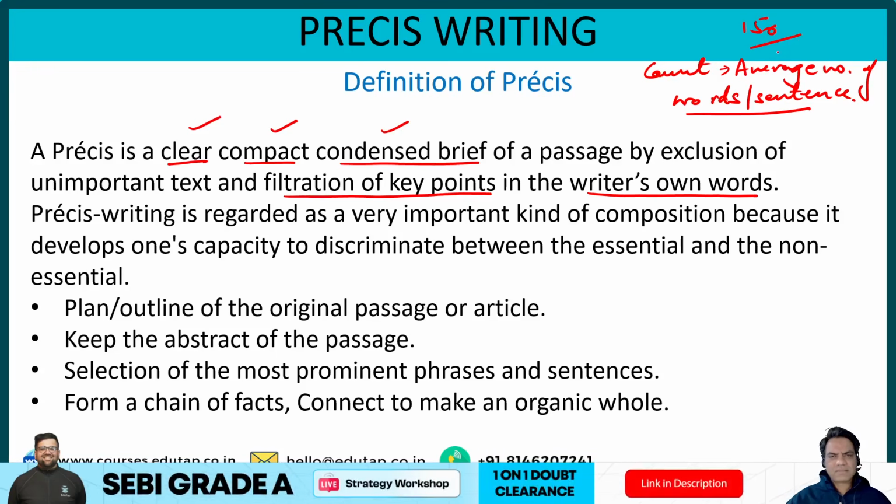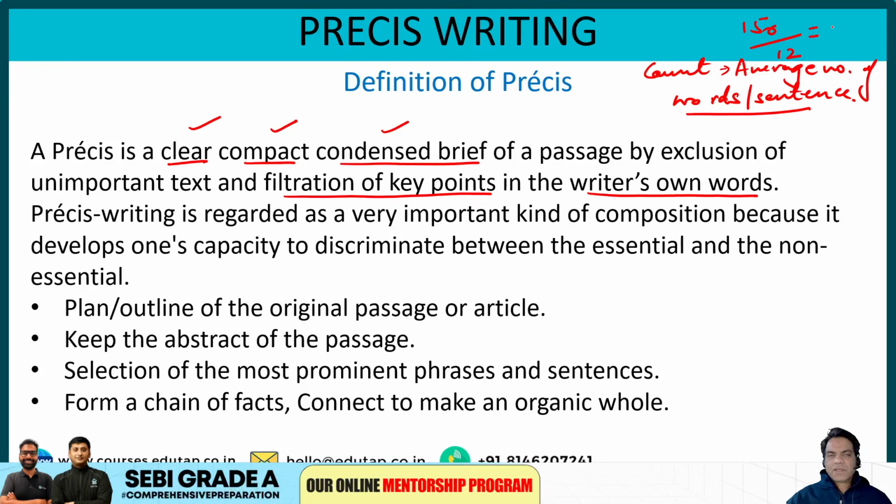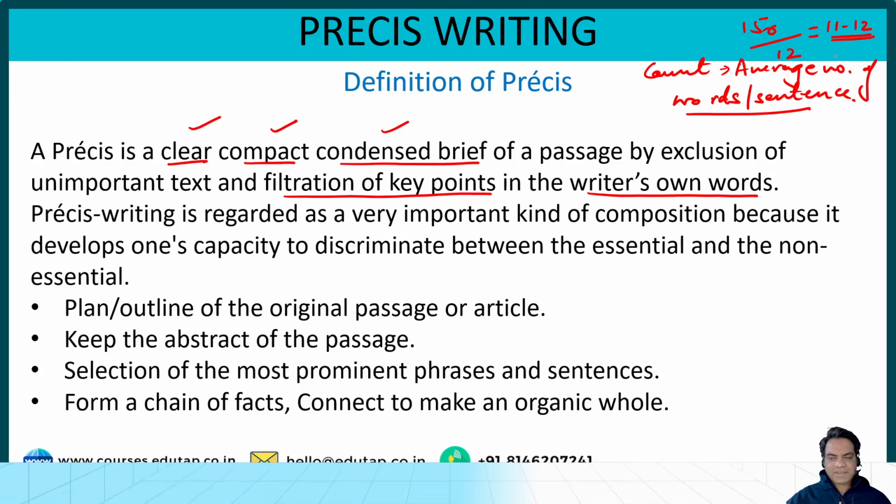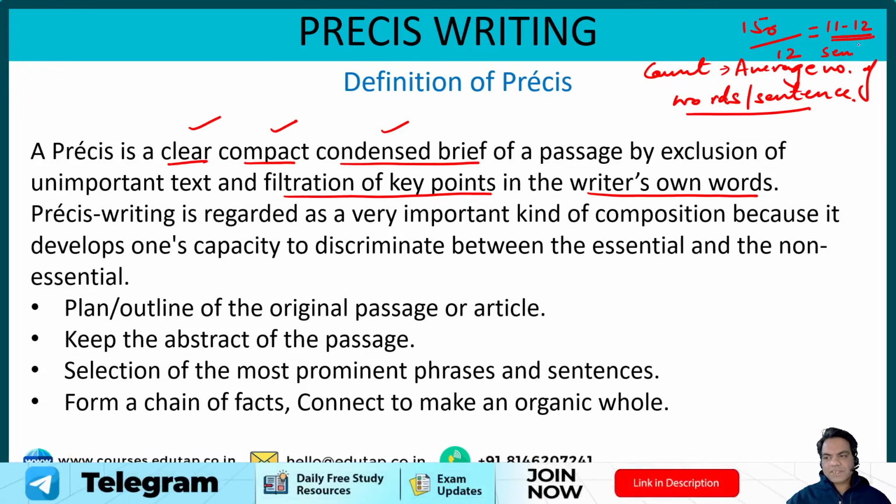I'm just saying average, right? So 12 words per sentence. That means you have to write about 11 to 12 sentences, give or take, excluding title and everything else. So if you do that, you will understand, okay, I will write 11 to 12 sentences in my Prezi.